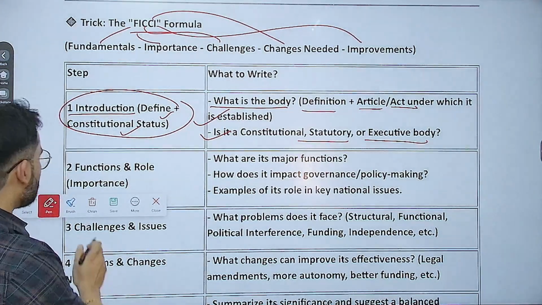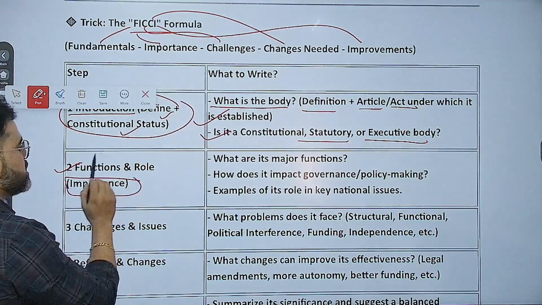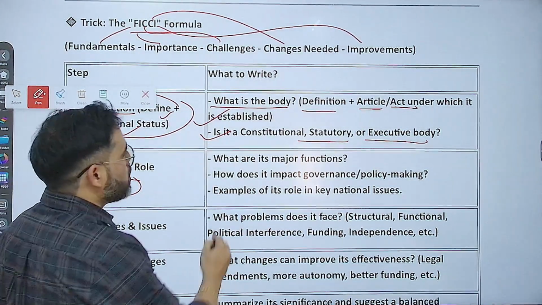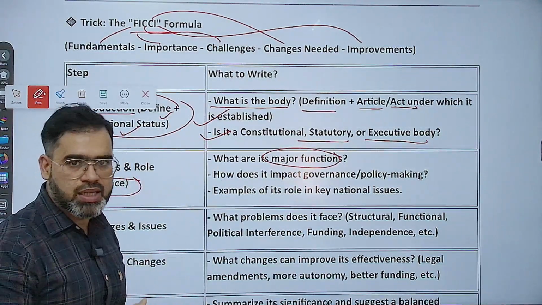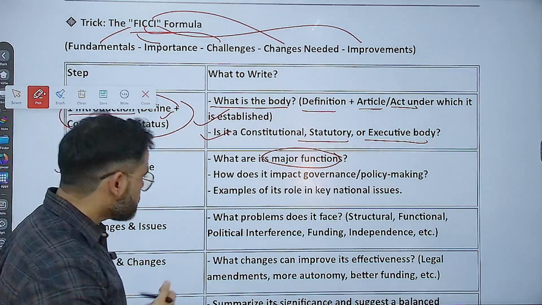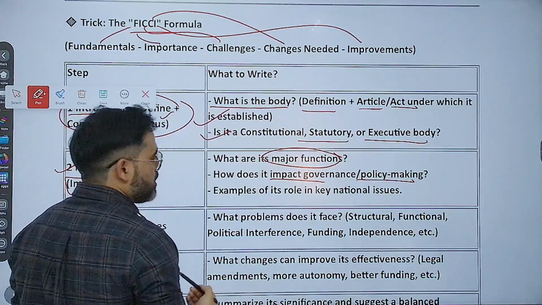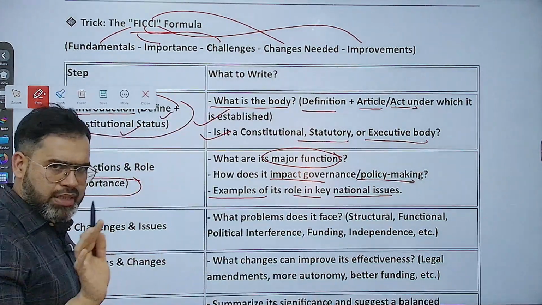Next is about the functions and the role, and this is what we call importance. Importance means whatever the functions and the role of that particular body are: what its major functions are, like the major functions the Election Commission of India or CAG has, how it impacts governance or policy making, and examples of its role in key national issues. We will cover examples, don't worry.